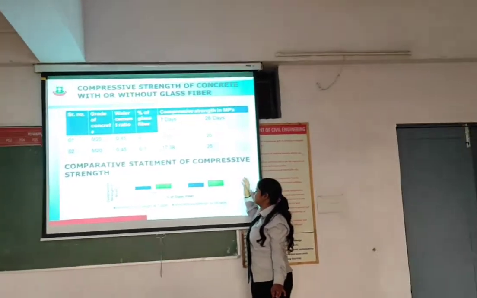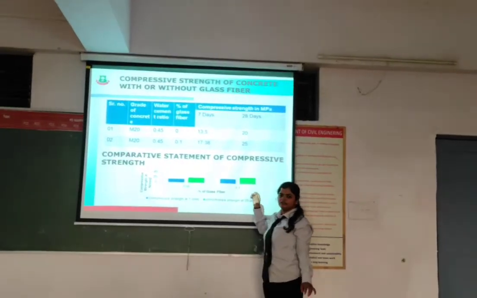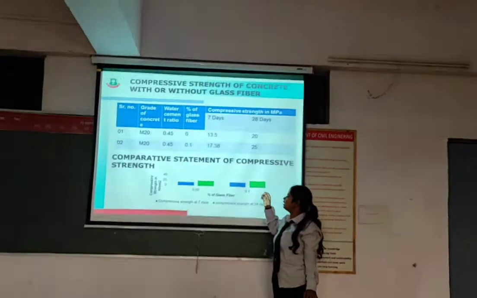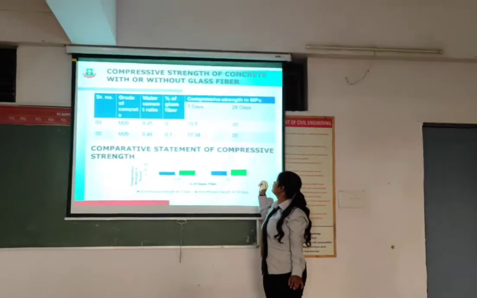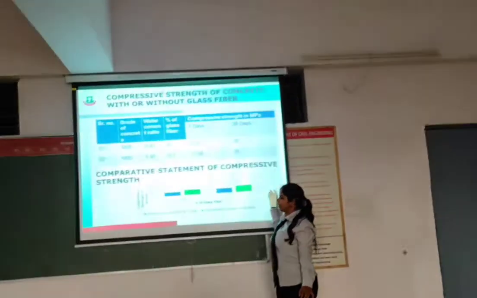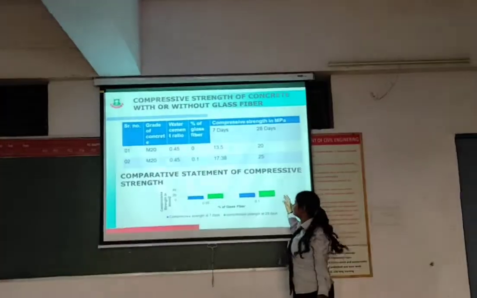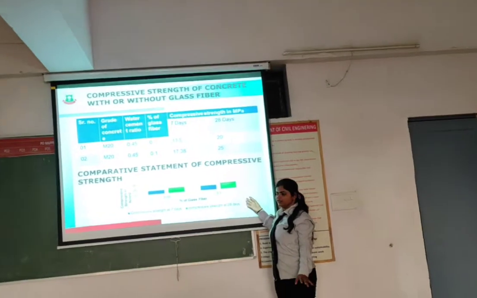With the addition of 0.1% of fiber, the compressive strength at 7 days is 17.38 and at 28 days it is 25. This chart shows the increasing strength of concrete. Next slide.